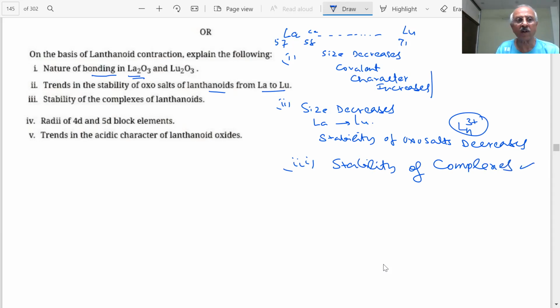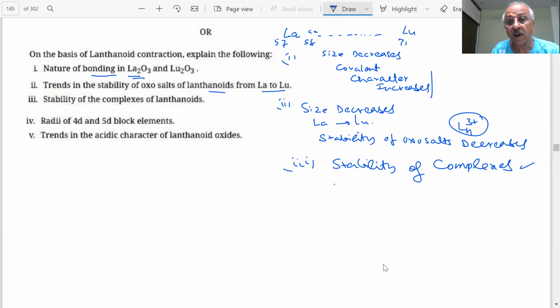In the coordination compounds, you studied the stability of the complexes. What are the factors? Smaller the size, larger the charge, student, high charge. So there is an increase in charge density. What will happen? Stability will increase.